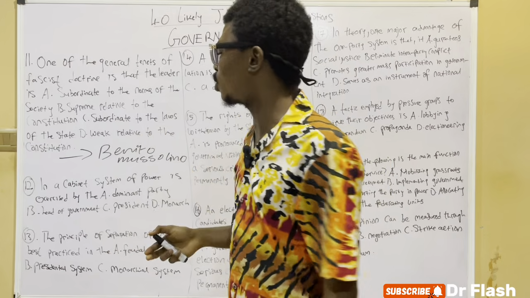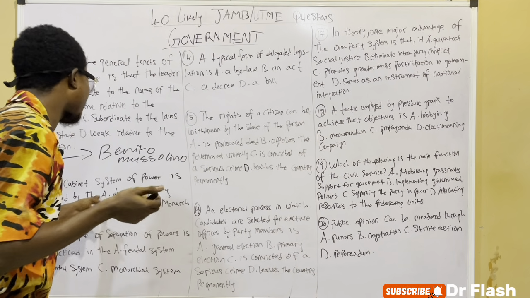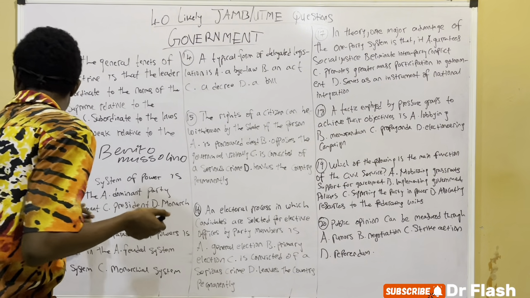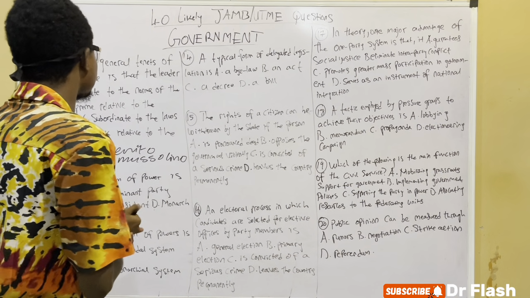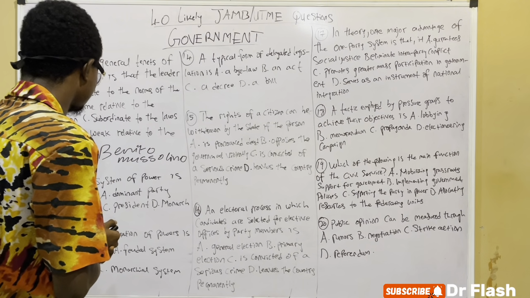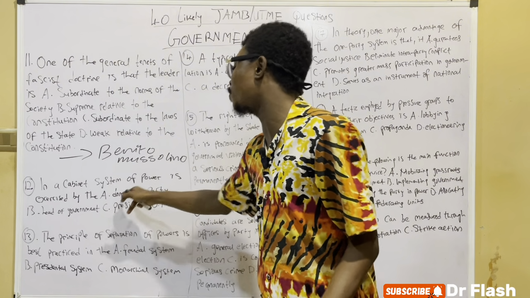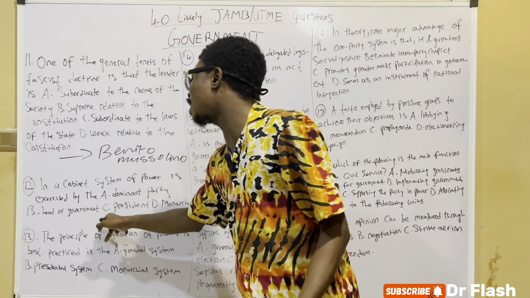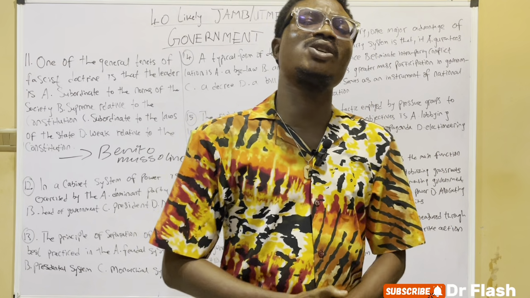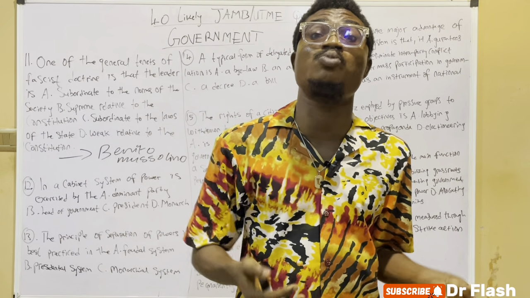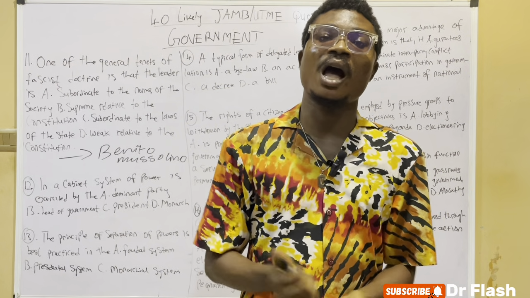So on the 12th question, in a cabinet system of government, power is exercised by A, dominant party, B, head of government, C, president, and D, monarch. The cabinet system of government is what we know as the Westminster or parliamentary system of government. And in the parliamentary system of government, the prime minister has what power?